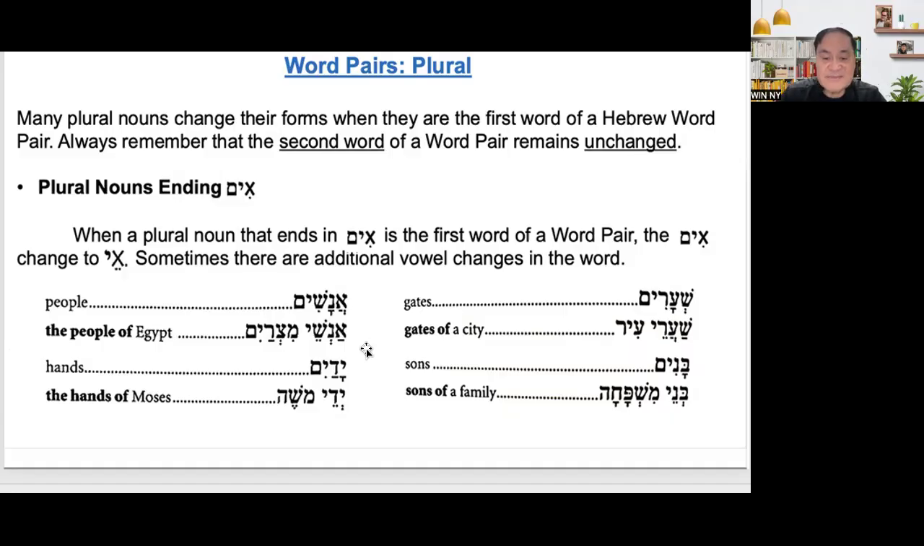Mitzrayim. The hands. What is hands? Yadayim. But what is the singular for hands? Hand. It is yad. So, yadayim becomes yide. Yide Moshe. The hands of Moshe. Why is it the hands? It became definite because Mitzrayim and Moshe are proper nouns and therefore definite.